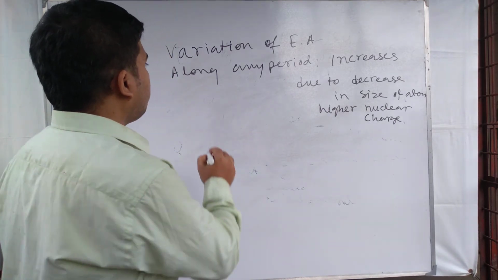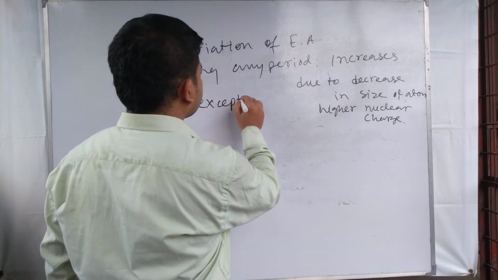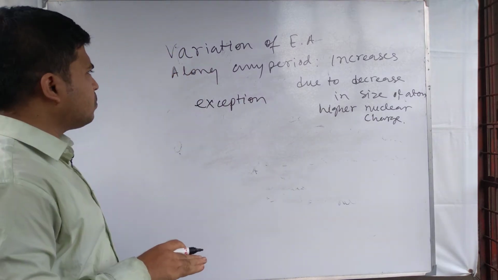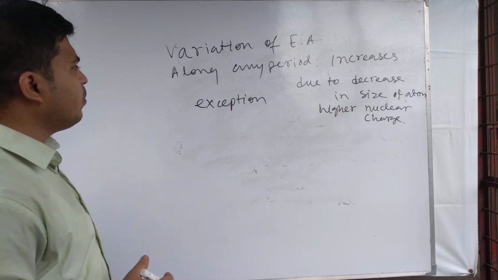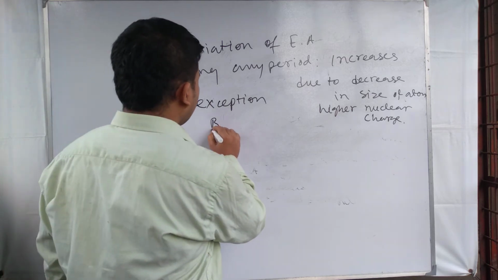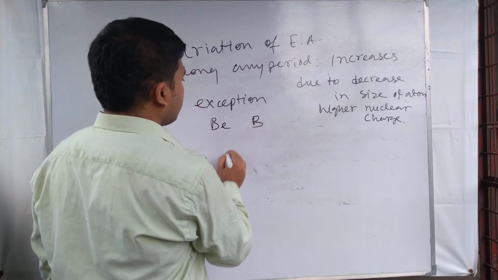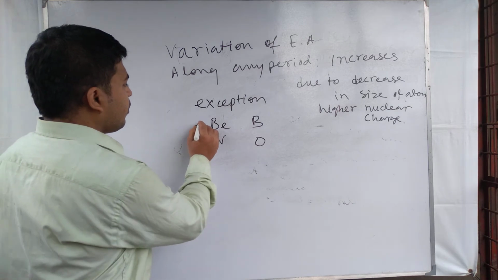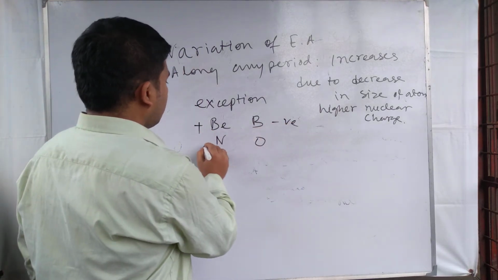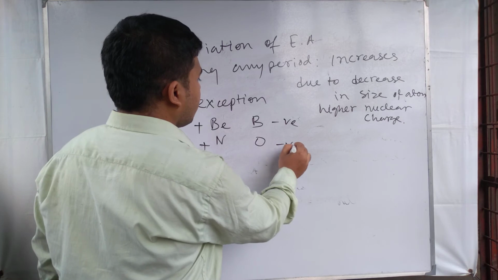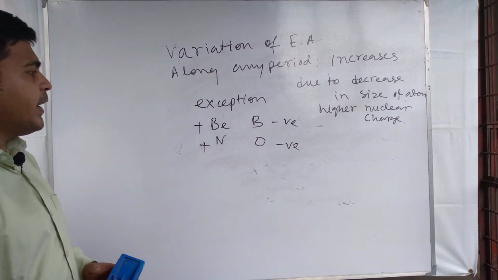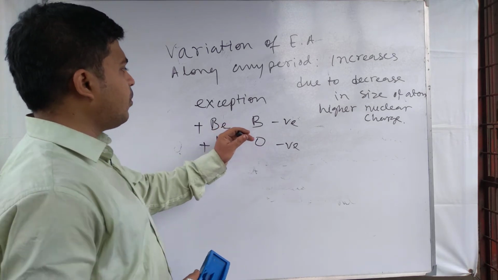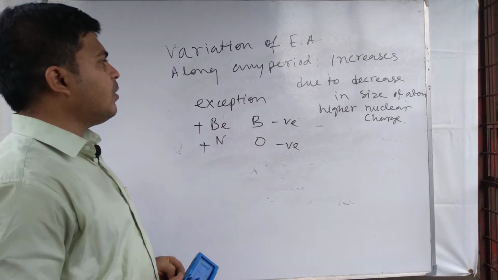In this case you can find some exceptions. Electron affinity value increases along the period, with some exceptions like beryllium, boron, nitrogen, oxygen, etc. They give positive or negative values of electron gain enthalpy, meaning they have some reluctance to receive one more electron due to their stable electronic configuration.